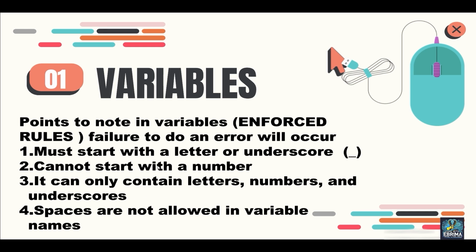When it comes to variable naming, number one, it must start with a letter or an underscore. However, the underscore is not recommended, but we will look at that in the recommendations. Number two, it cannot start with a number. Number three, it can only contain letters, numbers, and underscore. Number four, spaces are not allowed in variable names.